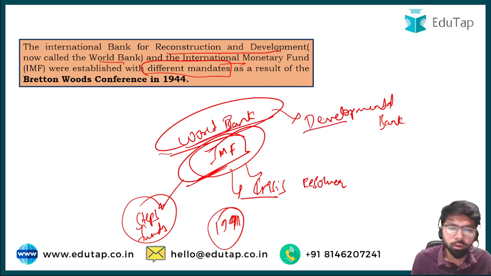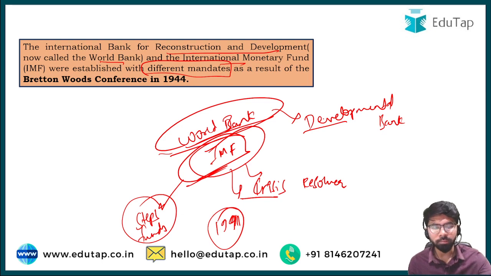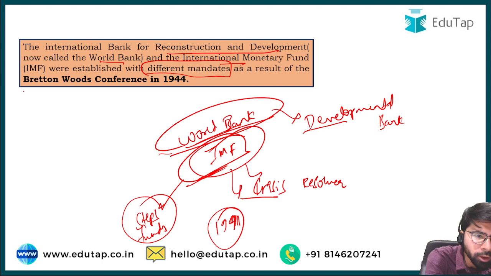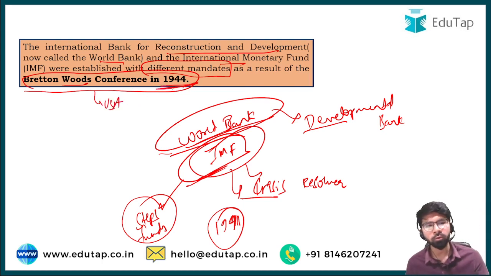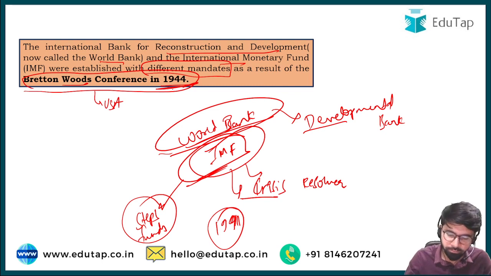You can read more on these different mandates of the World Bank and the IMF, friends. Both organizations were established as a result of the Bretton Woods conference that took place in the United States of America in 1944. Hence they are known as Bretton Woods twins.